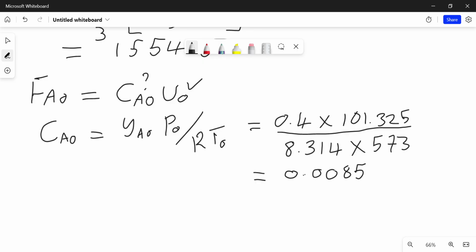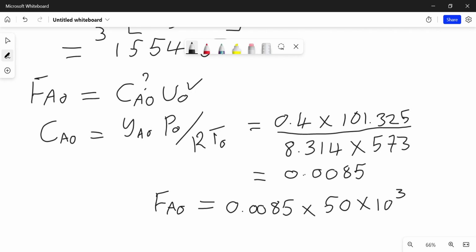And then moving forward, to find the FA0, which is your initial flow rate, it's going to be given by the initial concentration, which is 0.085, multiplied by the initial volumetric flow rate. The initial volumetric flow rate is 50, and then we multiply by 10 to the power 3 to convert it to decimeter cubed.